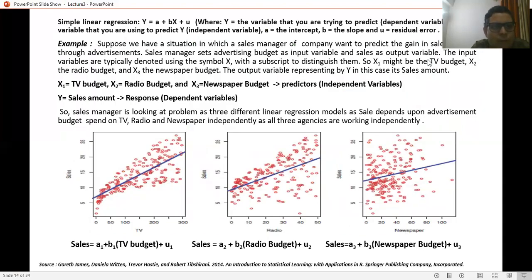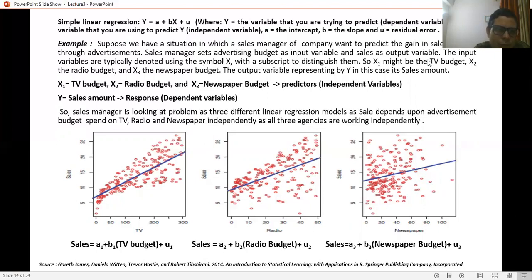If we take a simple example regarding regression, simple linear regression: in simple linear regression, we have y as the variable that you are trying to predict, or dependent variable, while x is the independent variable, a is the intercept, b is the slope, and u is the residual error. Suppose a sales manager of a company wants to predict the gain in sales amount through advertisements.